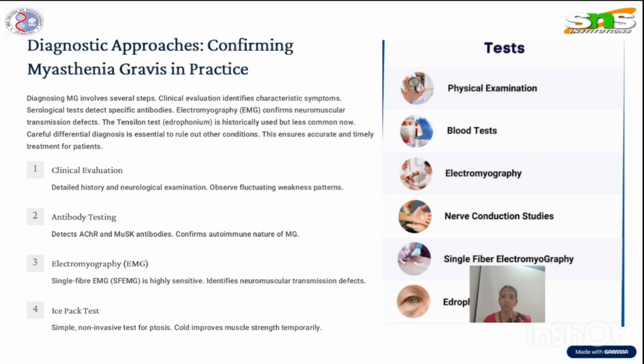You can see the tests which are needed to confirm myasthenia gravis. Physical examination with a thorough detailed history and neurological examination, and blood tests which involve antibody testing, which detects the acetylcholine receptor antibodies against the nicotinic receptors and confirms the autoimmune nature of myasthenia gravis. EMG is highly sensitive in diagnosing it, and also nerve conduction study. Single fiber electromyography is crucial in diagnosing myasthenia gravis, and the edrophonium test is also useful in concluding the diagnosis.